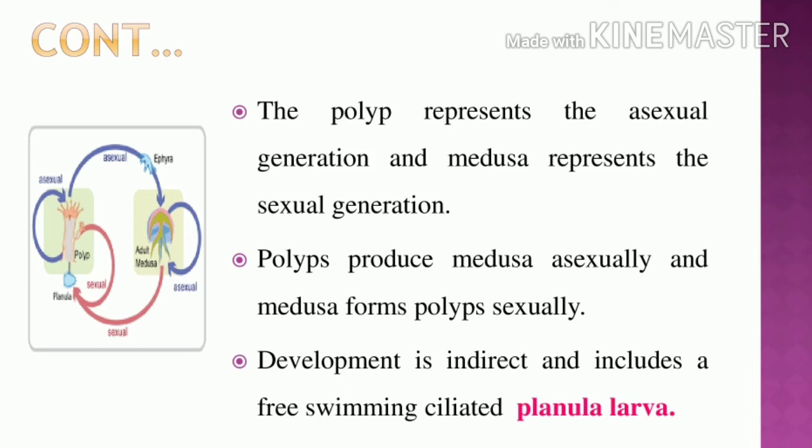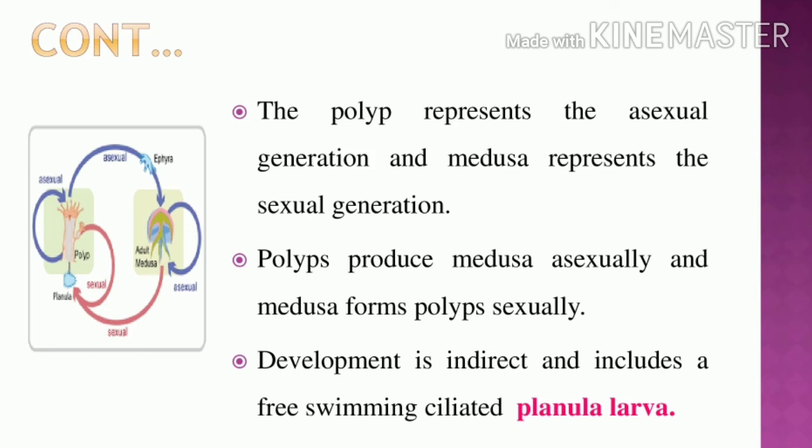Can you understand? Okay, so it can exist in two forms: one is the polyp, and one is the medusa. The polyp is asexual, the medusa represents sexual. The polyp produces a medusa by asexual reproduction, the medusa produces a polyp by sexual reproduction. Can you understand?